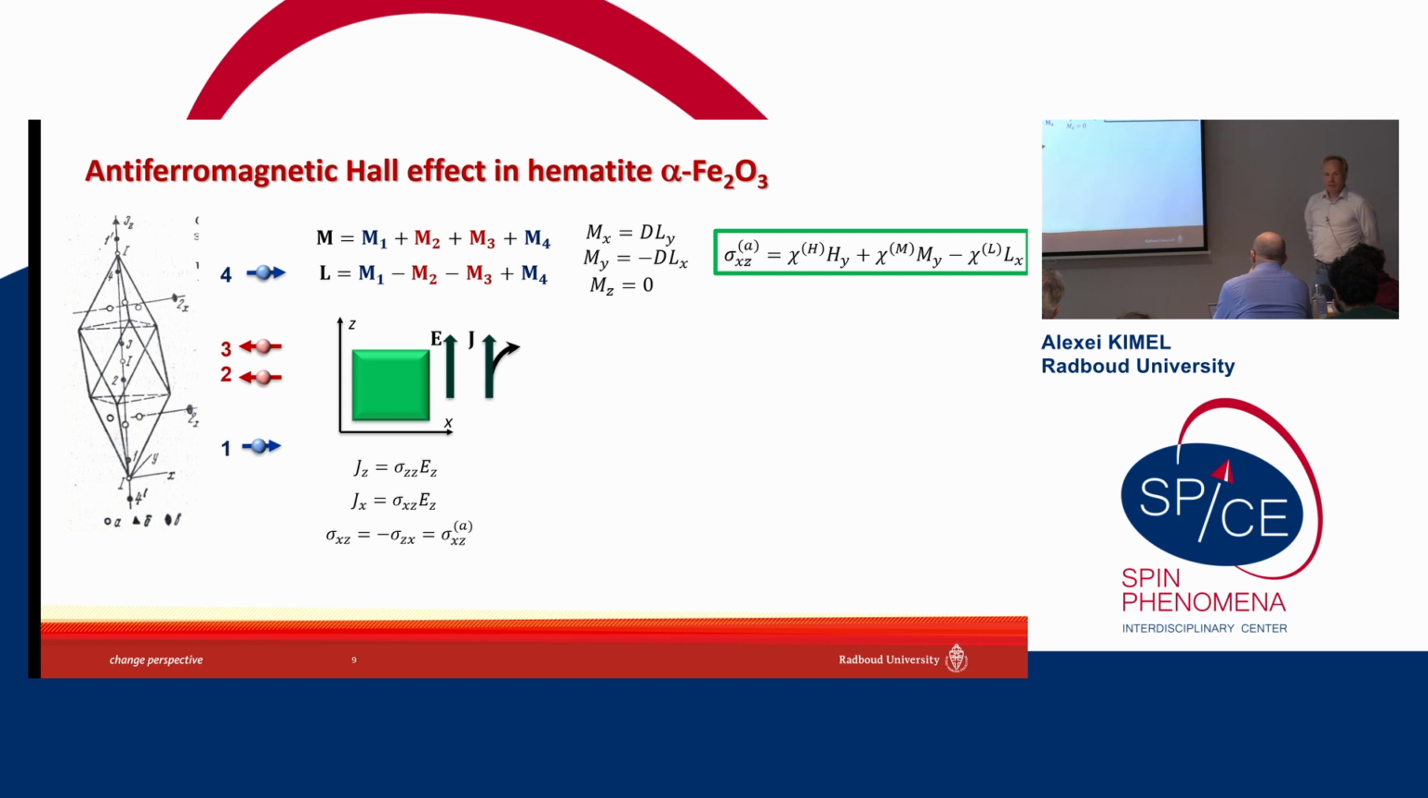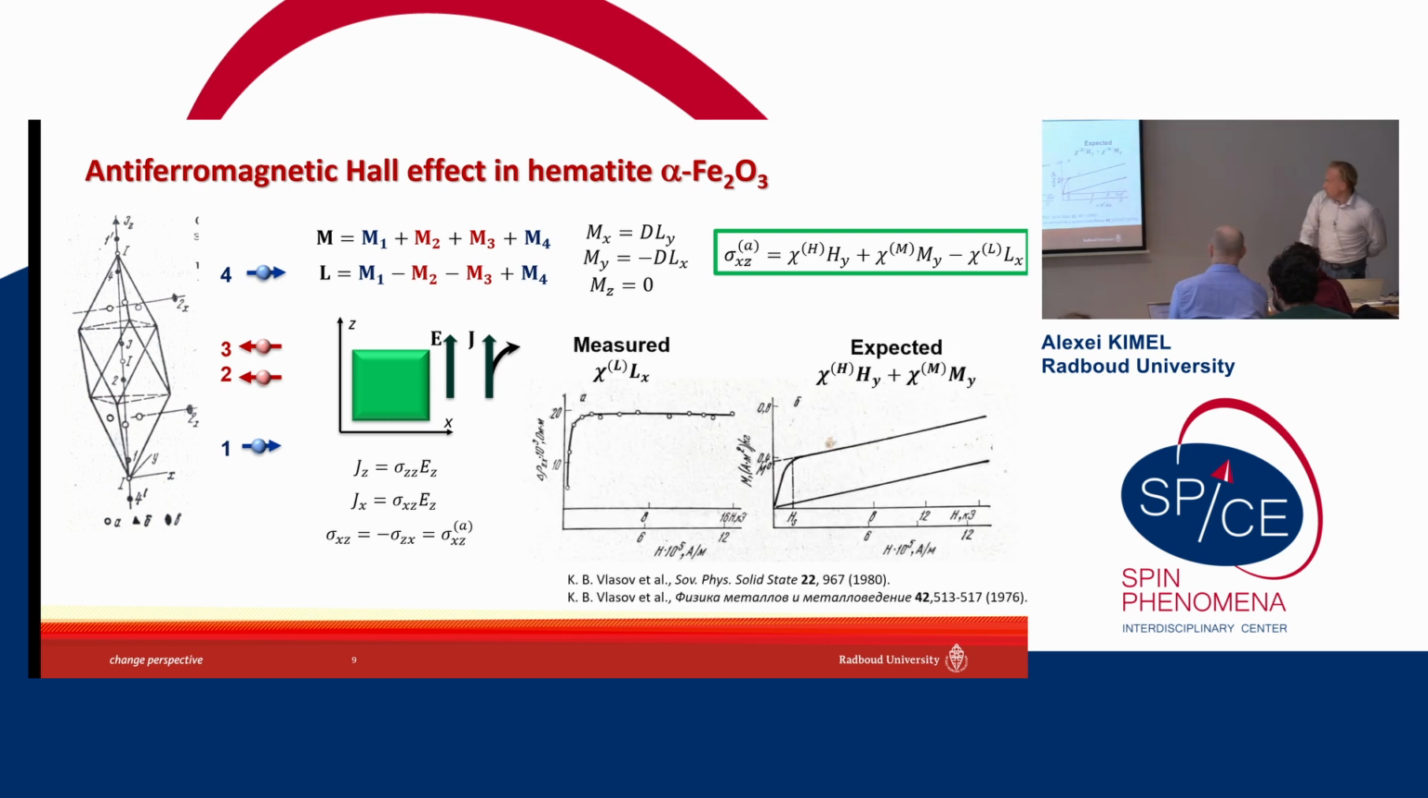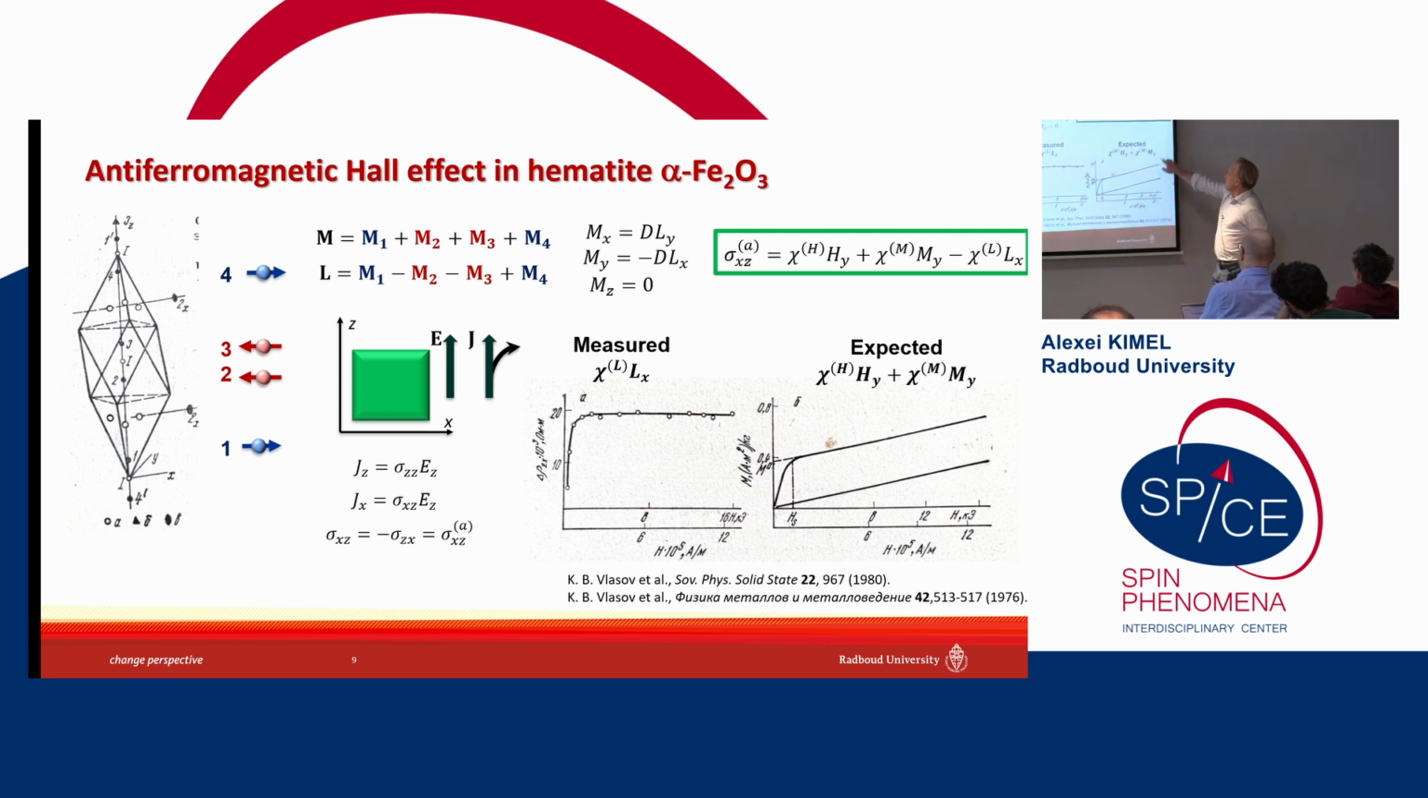So now the question is, when do you think the antiferromagnetic Hall effect in hematite was measured for the first time? Any guess? I told you the field is very old. Yes. This is the antiferromagnetic Hall effect, first published in a Russian journal, but then published in a translated journal. So people were wondering if the Hall effect in this material scales with L or it scales with M.